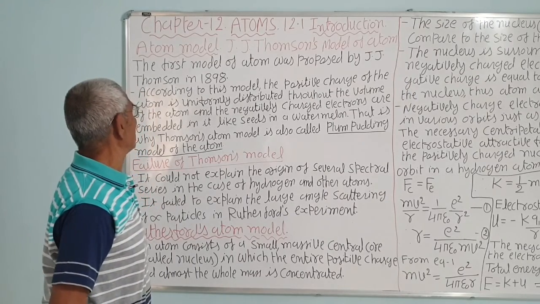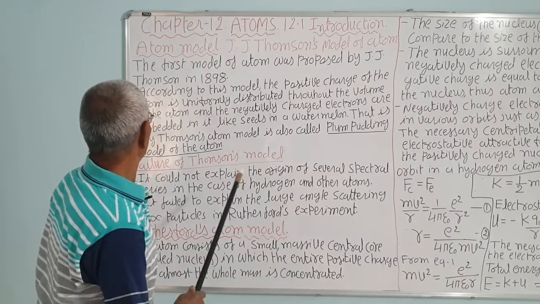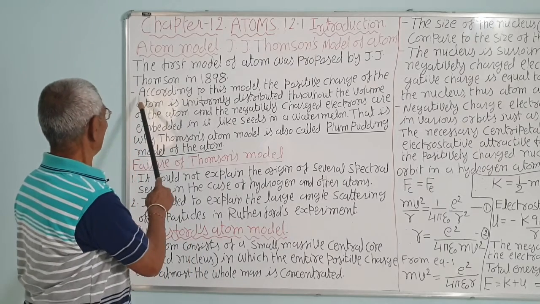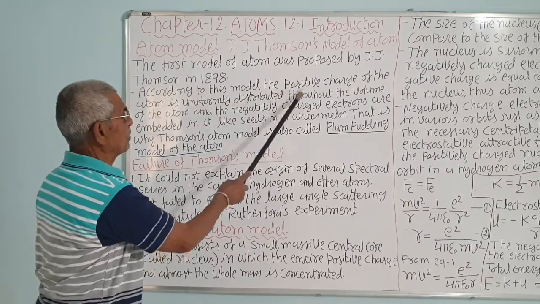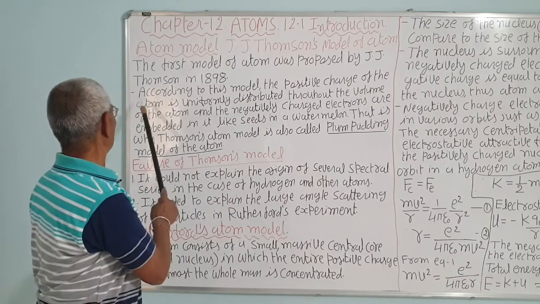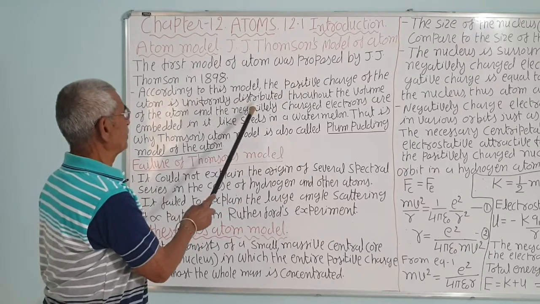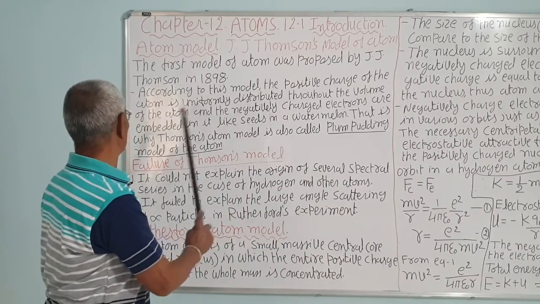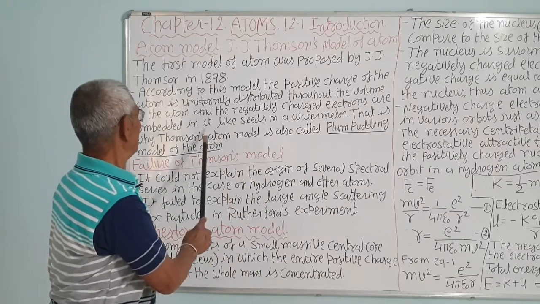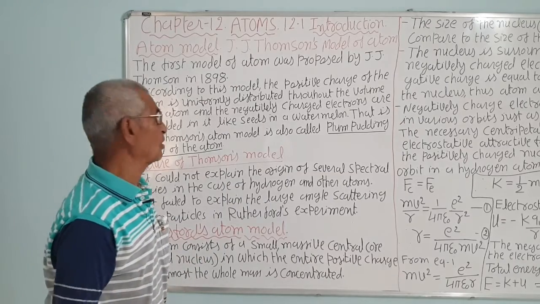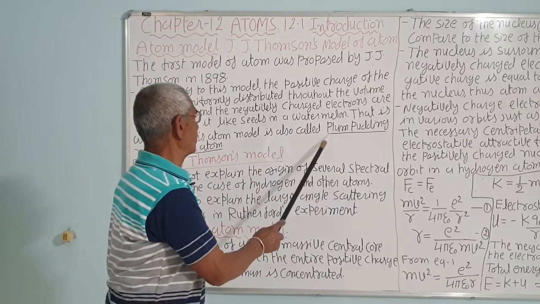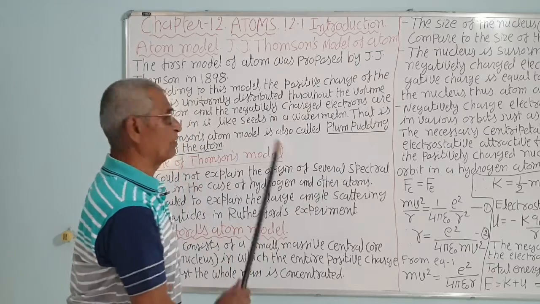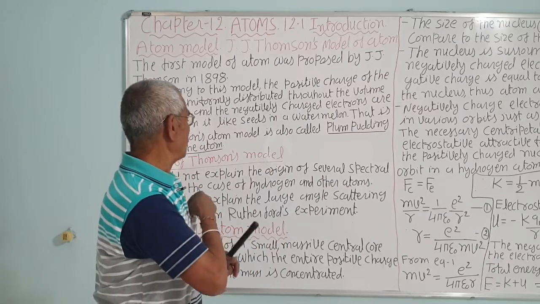But it had some limitations. It failed to explain certain things. Let us see. According to this model, the positive charge of the atom is uniformly distributed throughout the volume of the atom, and the negatively charged electrons are embedded in it like the seeds in a watermelon. That is why the Thomson model is called the plum pudding model of atom.